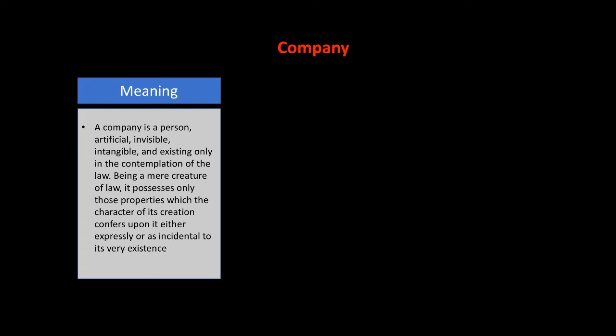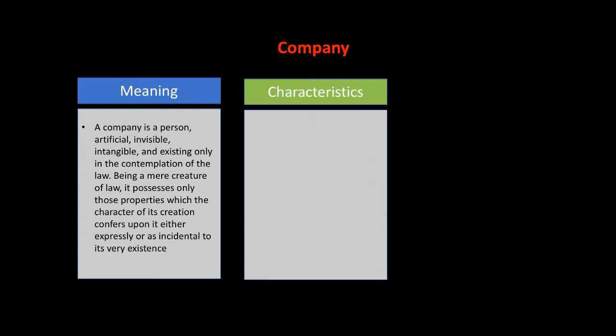So now let's check the second point. It is the characteristics of the company. What are the characteristics? You can see here. Incorporated association. Of course, a single person cannot form a company. There are limitations, so a certain number of people are required. So it is an incorporated association: a certain number of people creating the association and then incorporating it.